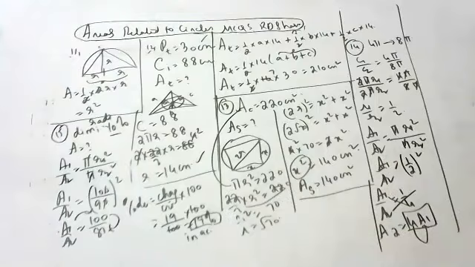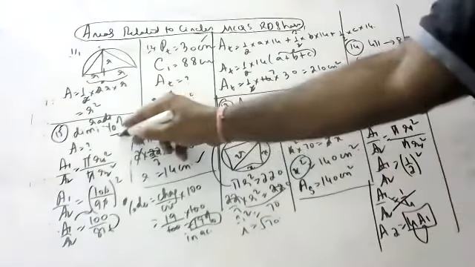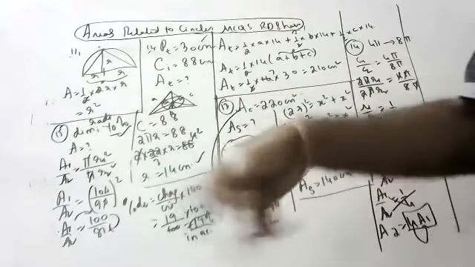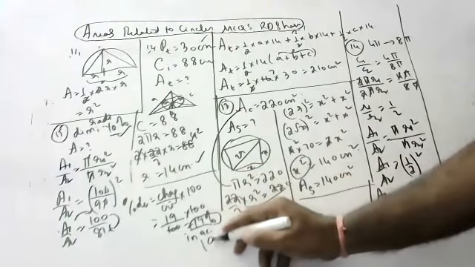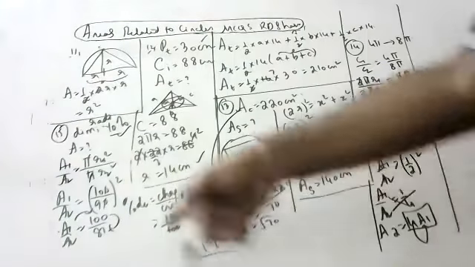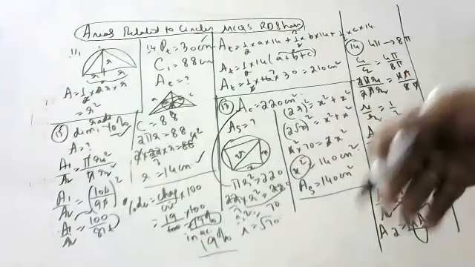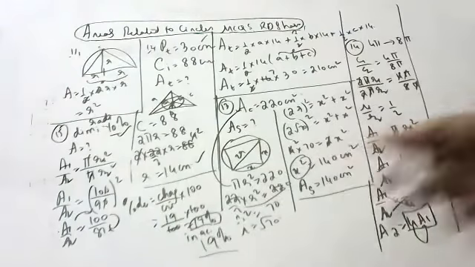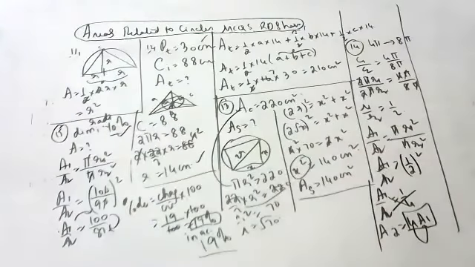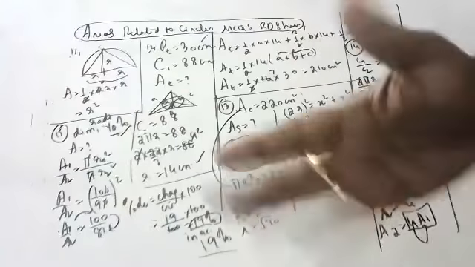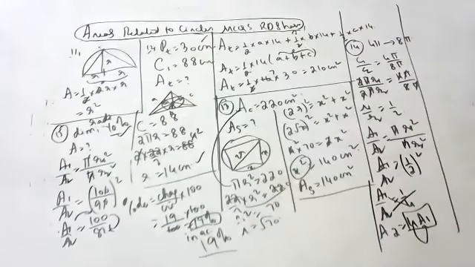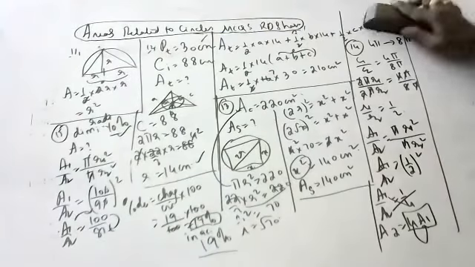Try to understand, children. If radius is decreased by 10%, area decreases by 19%. How you got 19%? I showed here, children. Like that, if you do so many sums, you'll get an idea how to do the sums. Always doing the same textbook again and again is absolutely of no use, children. So you have to get exposure to various methods of sums.